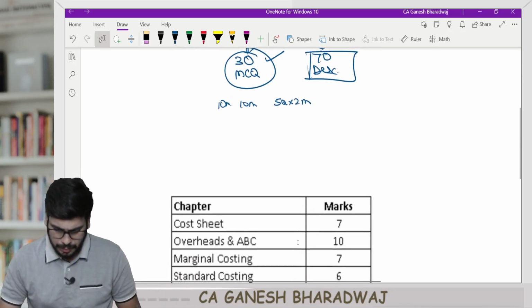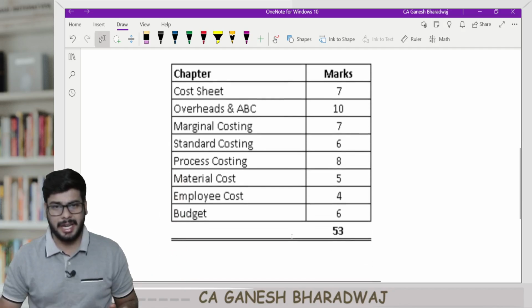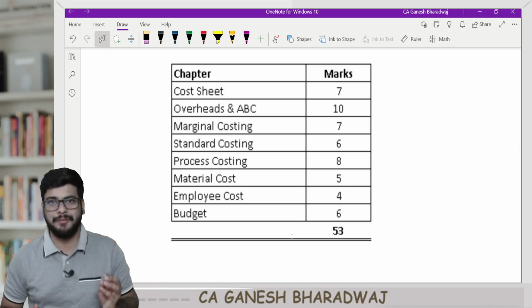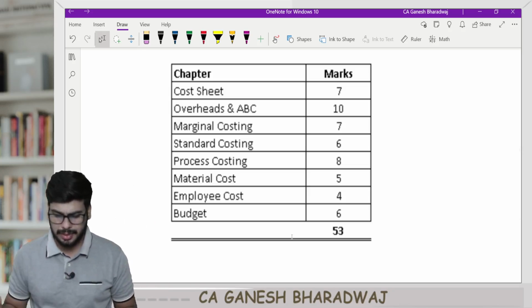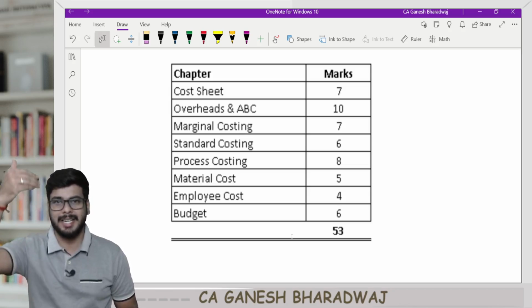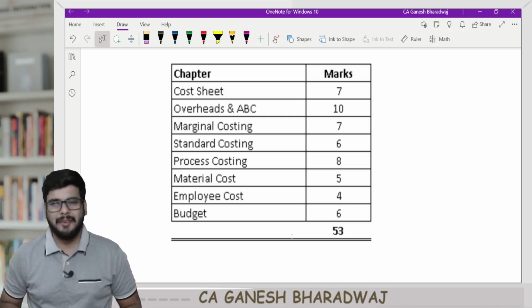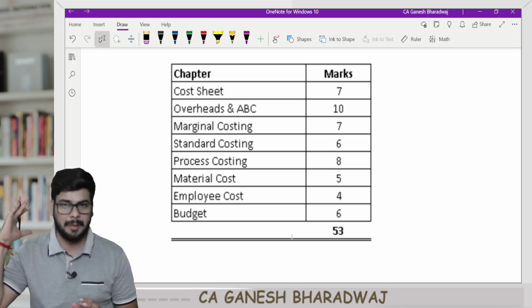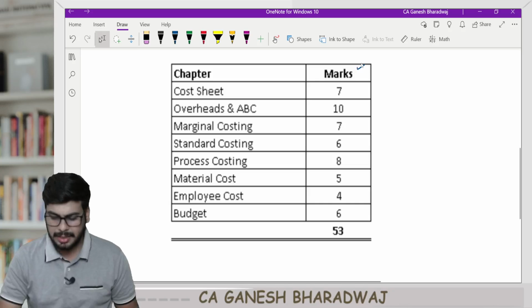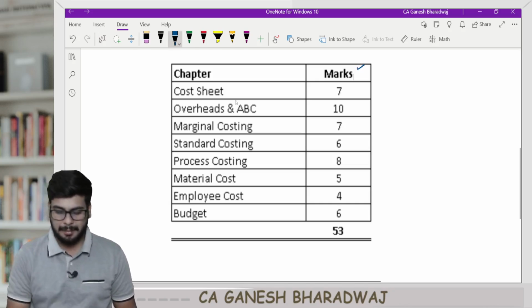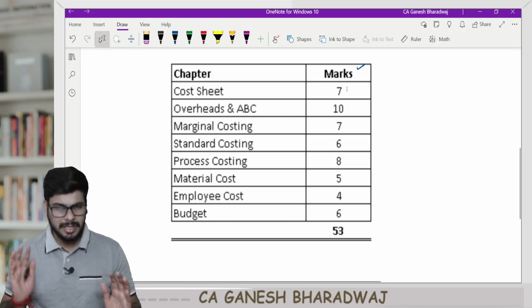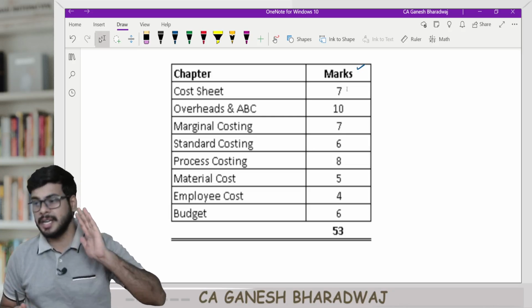Now, based on all the past trend analysis and also taking into account the last attempt, the May 24 attempt, which was the first attempt under the new syllabus, I have prioritized and listed out a few chapters with some approximate weightage at which they can appear in your exam. So these marks cannot be exactly the same. For example, for cost sheet I put 7 marks. It might not exactly come for 7 marks, but approximately, in my opinion, it might be tested for that.